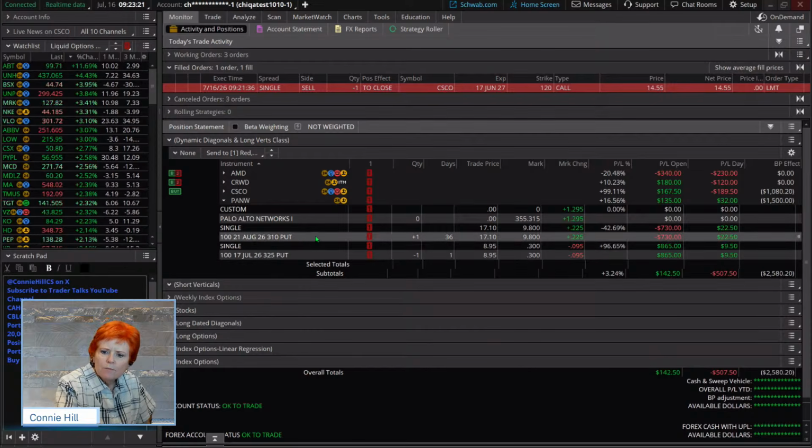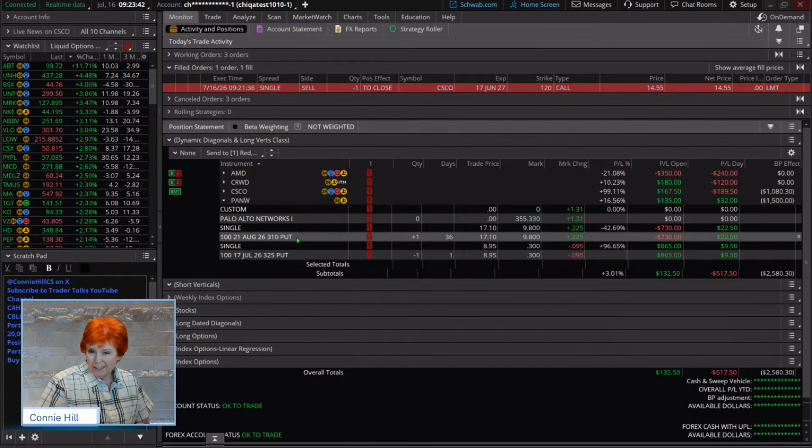And this longer dated put option is our hedge leg. It makes it so that we don't tie up so much money in our account so that we can continue to sell put, sell put, sell put. So we've been doing this for a long time. Last week, our longer dated put was so far out of the money, it wasn't really giving us the kind of protection that we needed. So we stayed in the same month of August, but I think it was a 250 put, we went ahead and rolled it to 310.